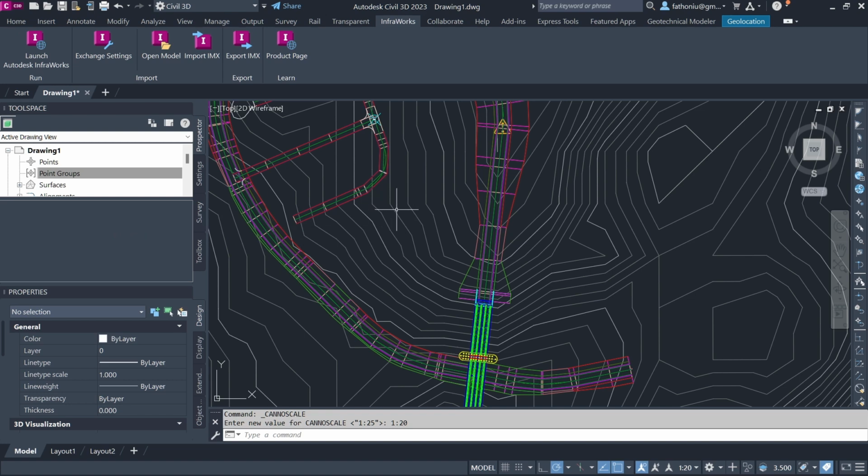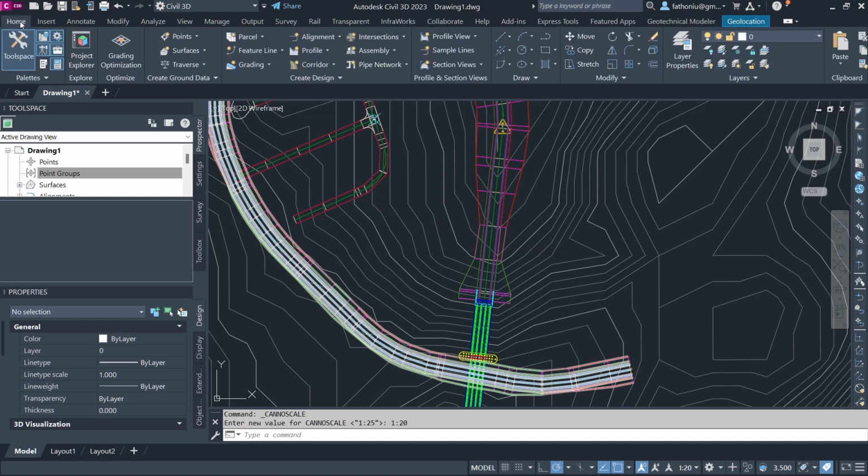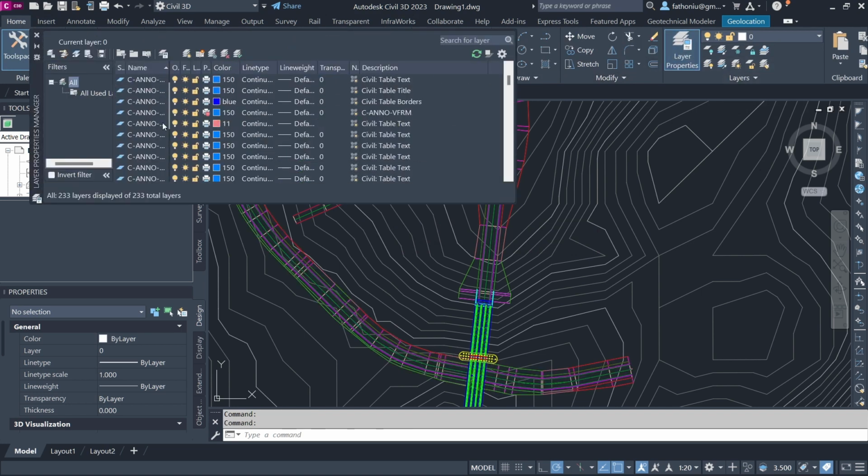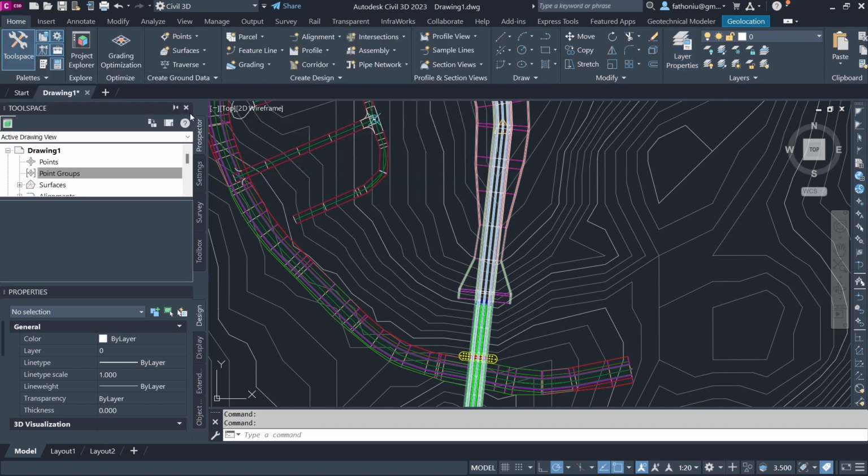In Civil 3D, even though we still have the layers, you can see it at home. We have layers here. So all the components are basically saved in specific layers. You can switch on and switch off, same as AutoCAD.